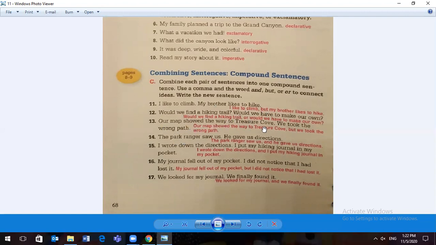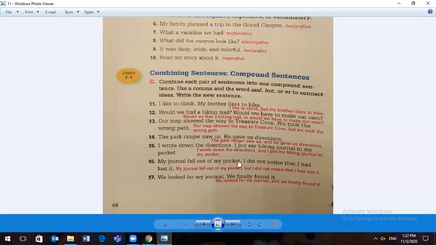Our map showed the way to Treasure Cove, comma, but we took the wrong path. Okay, here we go, cove, comma, but, we lowercase for the second sentence. The park ranger saw us, comma, and he gave us directions, comma, and, lowercase h for the second sentence. I wrote down the directions, comma, and I put my hiking journal in my pocket. Here the I stays capital because whenever we use I alone, it is always capital.